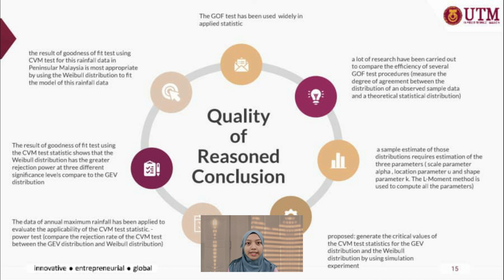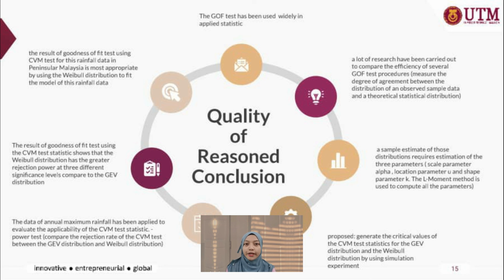In order to calculate the GOF test statistics of the distributions, a sample estimate of those distributions requires estimation of the three parameters, which are scale parameter, location parameter U, and shape parameter K. The L moment method is used to compute all the parameters. The purpose of this study is to generate the critical values of the CVM test statistics for the GEV distribution and Weibull distribution by using simulation experiment.